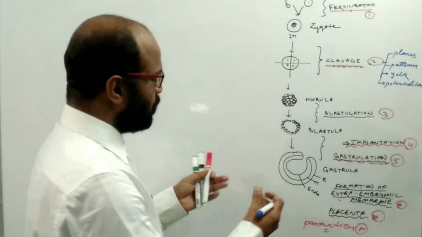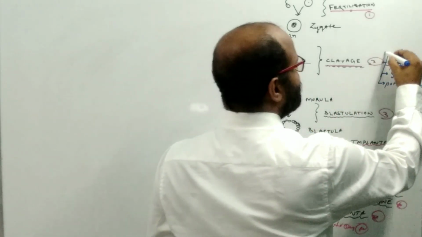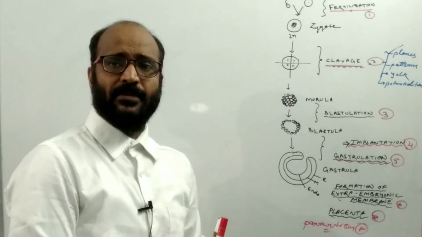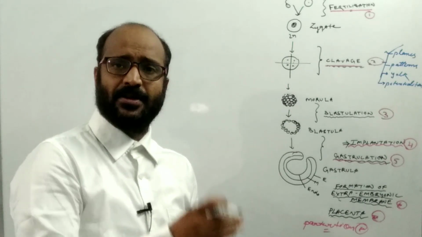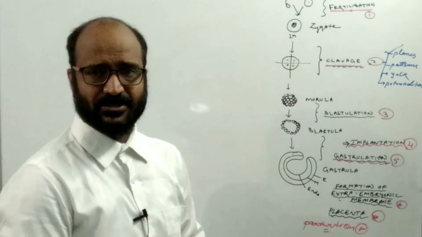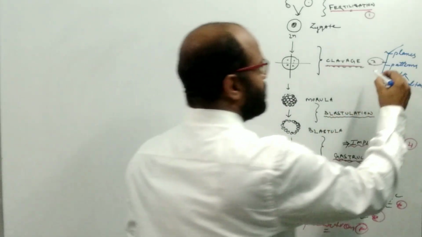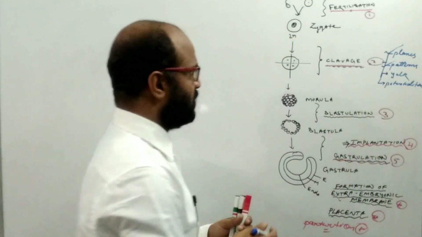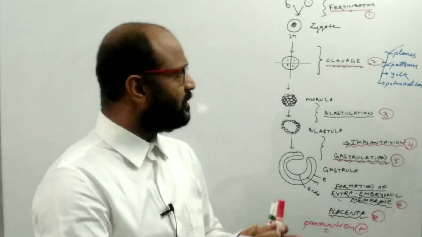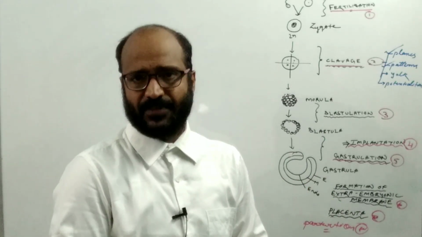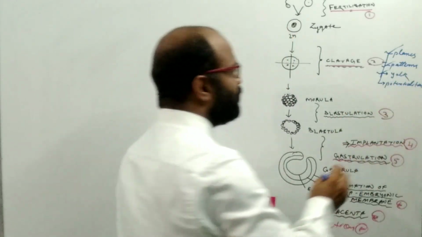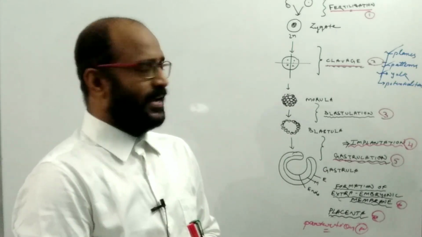Now come to the planes, or the different types of cleavage. Here we'll discuss the planes of cleavage. There are several planes at the time of the cleavage process. These planes appear and divide the zygote. We will discuss the different types of planes, and the patterns of cleavage, how and in which way it occurs. There are radial, spiral, rotational, different types of patterns. And what is the role of the yolk at the time of cleavage?